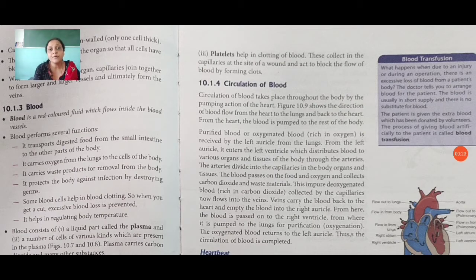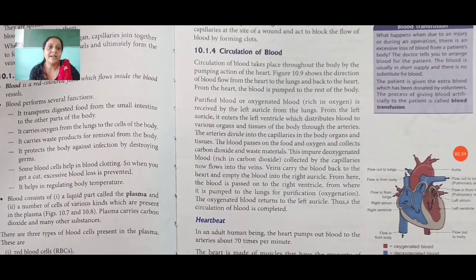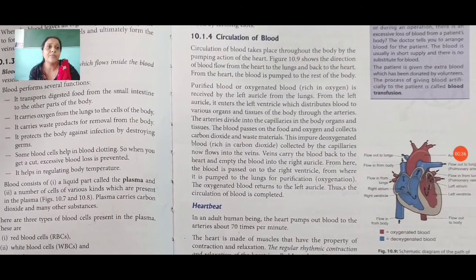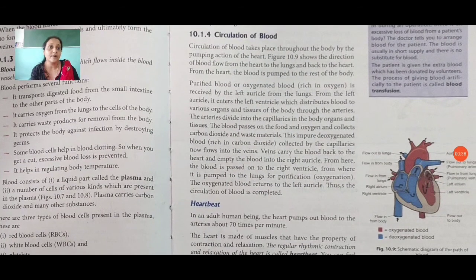Now circulation of blood. Circulation of blood takes place throughout the body by the pumping action of the heart. Figure 10.9 shows the direction of blood flow from the heart to the lungs and back to the heart. From the heart the blood is pumped to the rest of the body. You can see figure 10.9 here, which is also available in your textbook on page number 159.